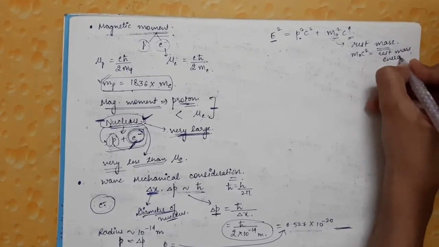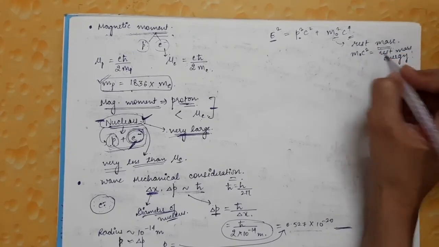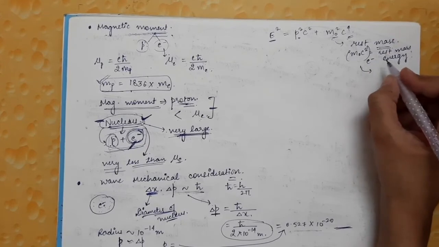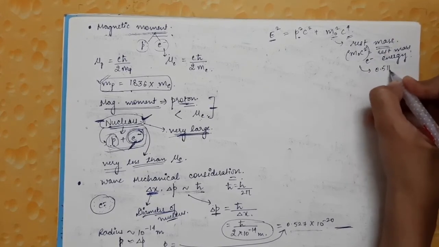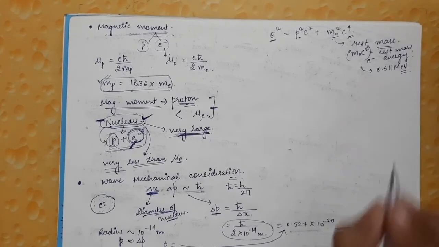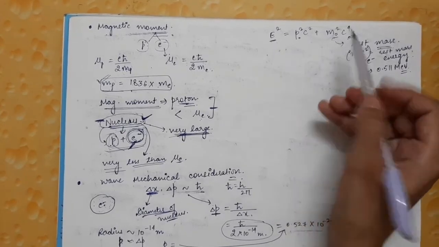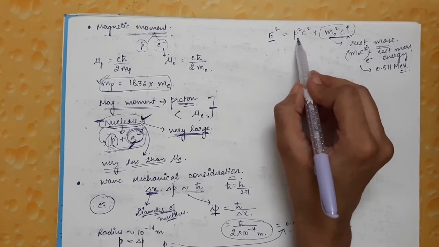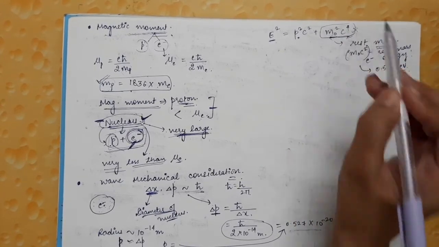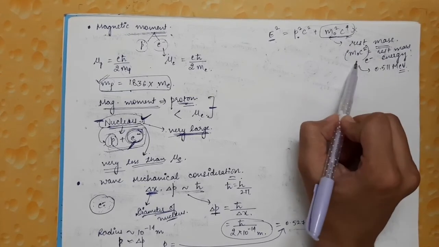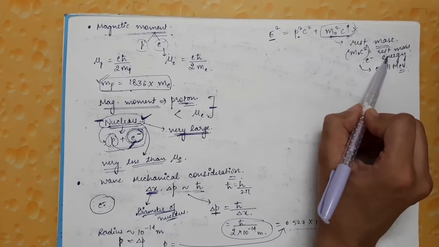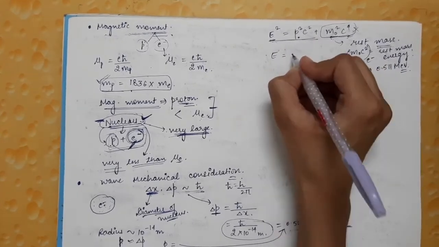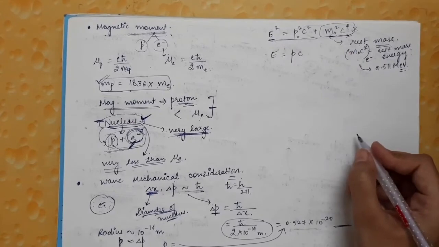For the case of electron, the rest mass energy is equal to 0.511 mega electron volt. So for the electron, this second term is very small compared to the P square C square term, and hence it can be neglected only for the case of electron, as its rest mass energy is very small. So from here we can find the energy of the electron, which will be equal to P times C.